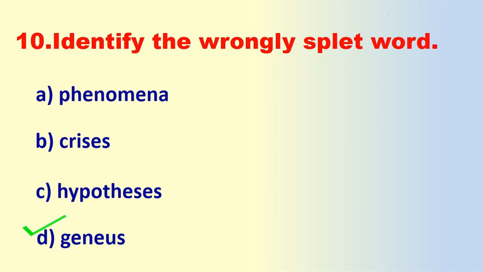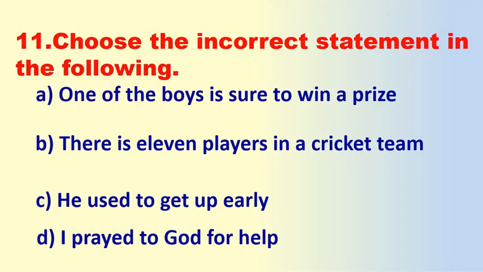Okay, now come to the next question. Choose the incorrect statement in the following. A. One of the boys is sure to win a prize. B. There is 11 players in a cricket team. C.